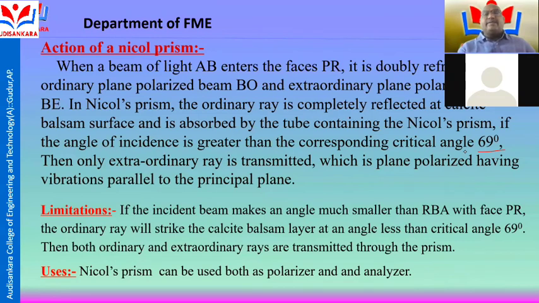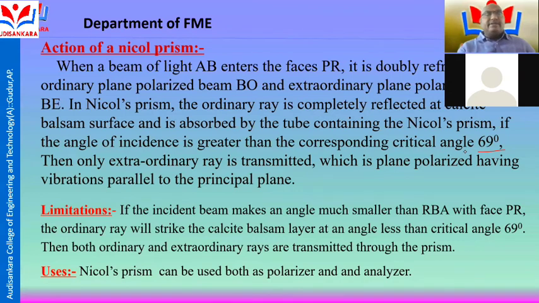It is doubly refracted light, the plane polarized beam BO and the other, plane polarized beam BE. So BO is called the ordinary ray, and BE is called the extraordinary ray. In the nickel prism, the ordinary ray is completely reflected at the calcite balsam surface and absorbed by the tube containing the nickel prism.